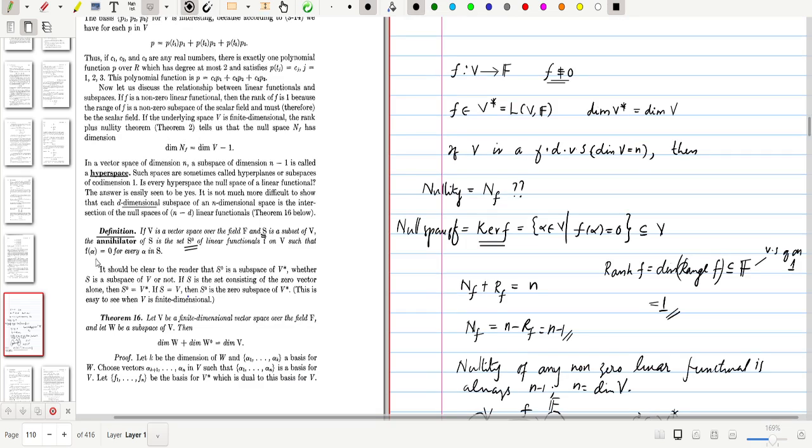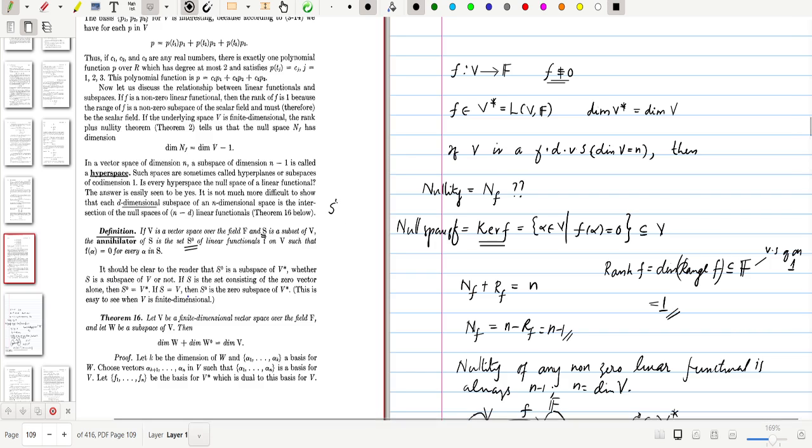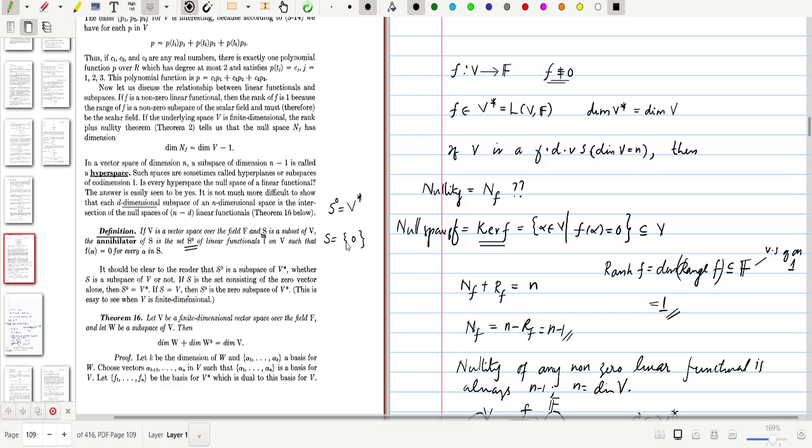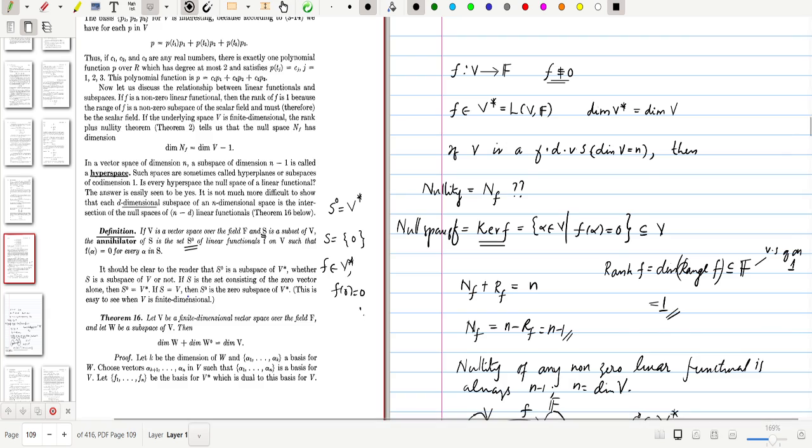Now we have some remarks on that. We will consider two interesting cases. When do we say that S naught is V star? If we choose S equal to the singleton set 0, so S contains only 0, then for any f from V star, f of 0 equals 0.